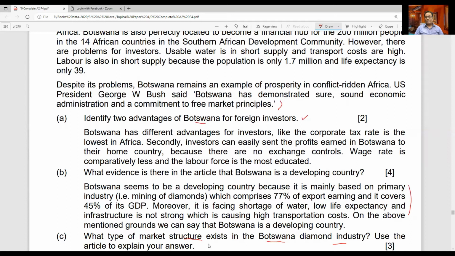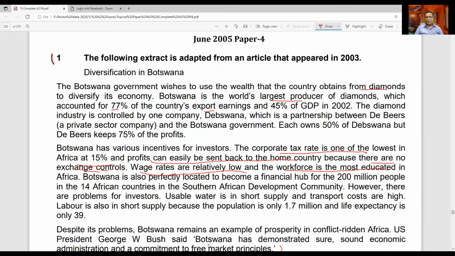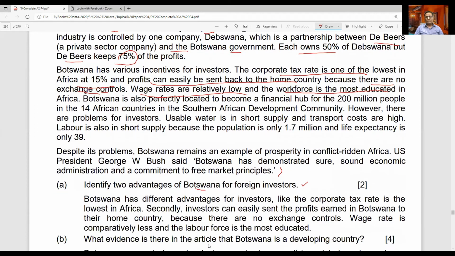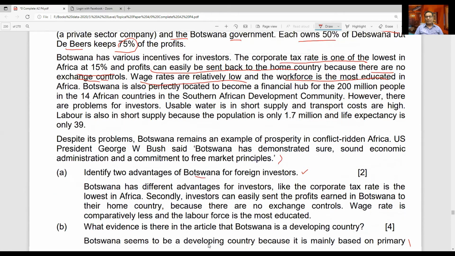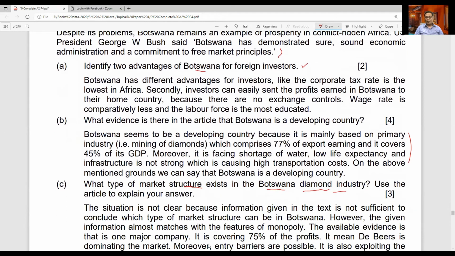So in the diamond industry, specifically, it is talking about the diamond industry. We can see in the article that it is saying that De Beers, a private company, and the Botswana government each own 50% of Debswana, but De Beers keeps 75% of profit. Meaning most of the profit goes to De Beers, that is the name of the company. It suggests that it would be a monopoly scenario, but again, we cannot finally conclude because we need some more features to finally say whether it is a monopoly or not.